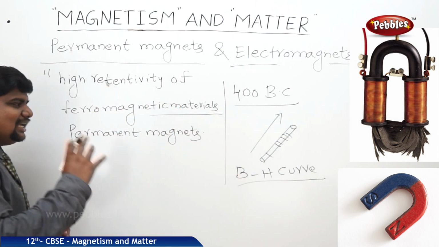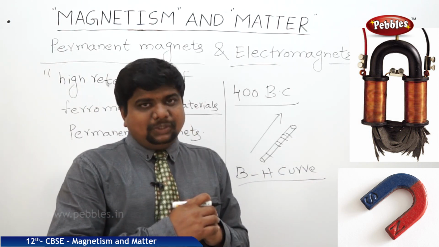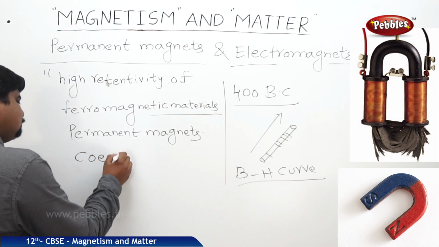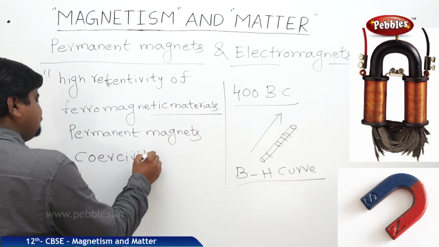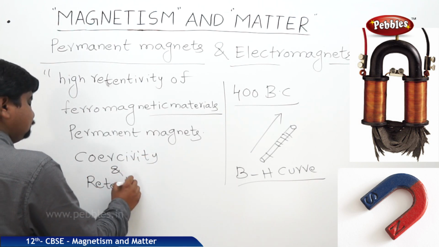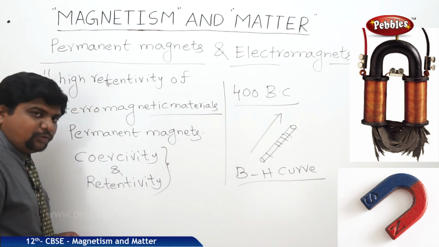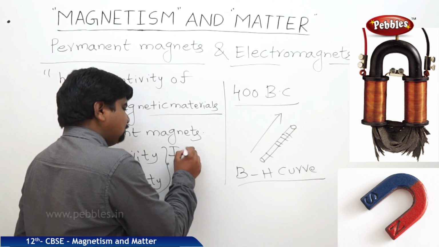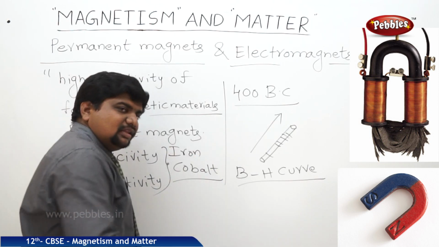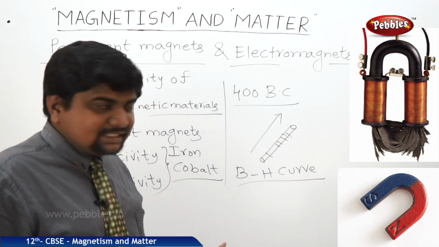So if you want a good permanent magnet for long-run use, we should check its coercivity and retentivity. With respect to these two points, iron and cobalt are materials we can use as permanent magnets.